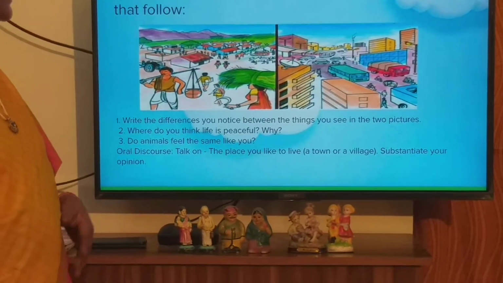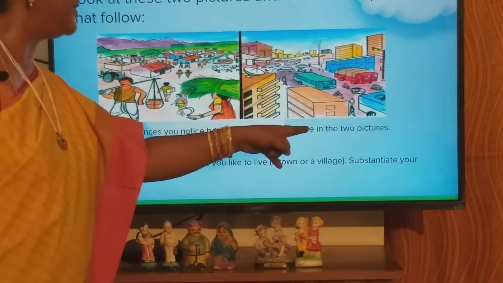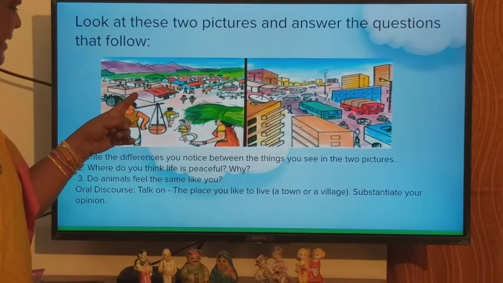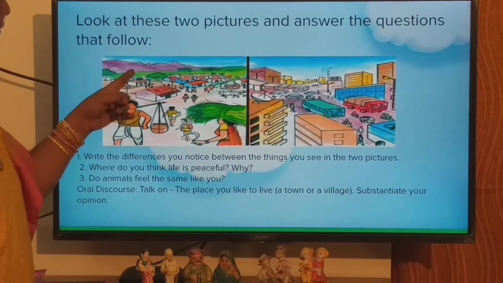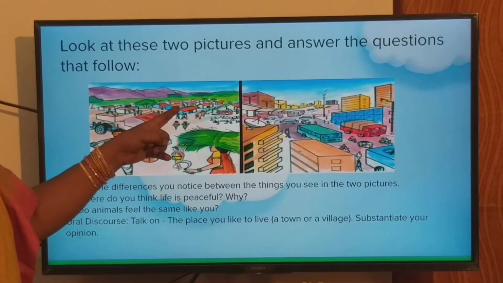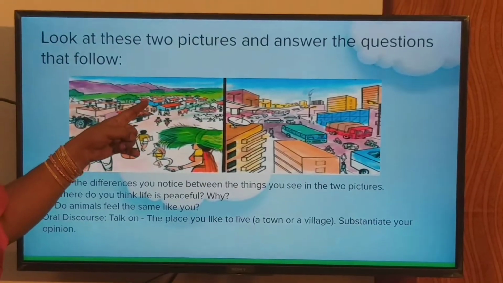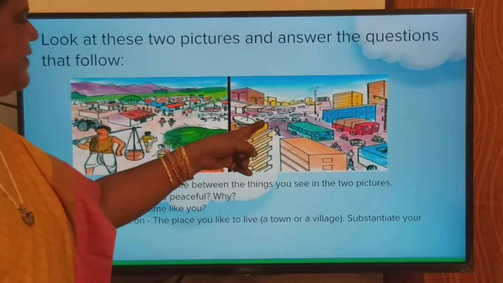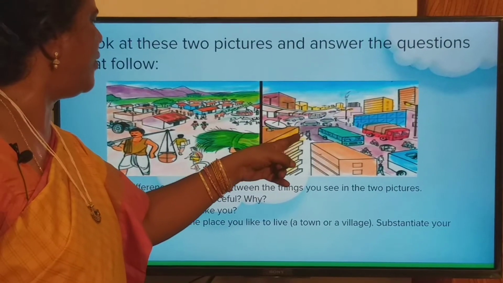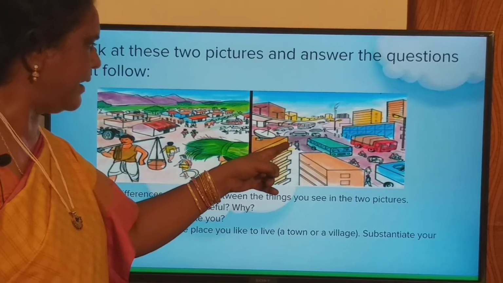Yes, children. So now let us look at these two pictures. Write the difference you notice between the things you see in the two pictures. So there is no pollution, there is greenery. There are many mountains, fields, and there are kacha houses here, small houses, country houses in this village, whereas in a city we can find multi-storied buildings. There are no big trees. We do not find any fields here in a town.